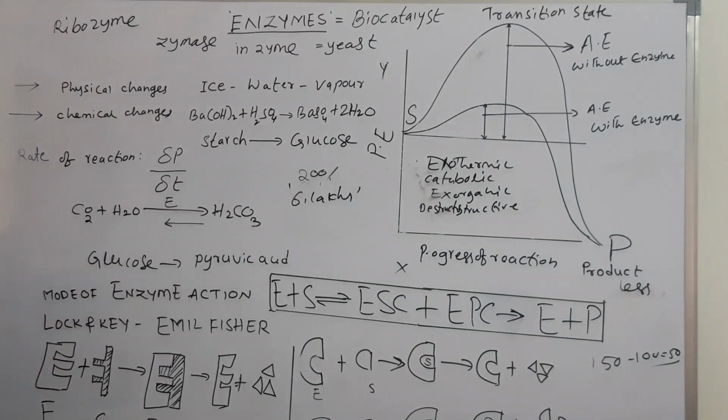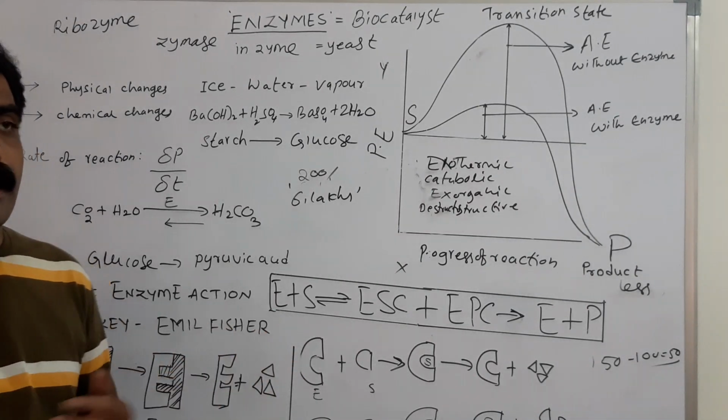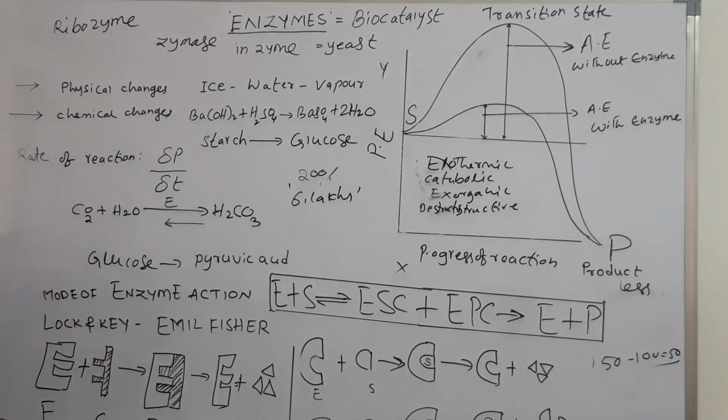According to this theory, the active sites are very rigid. They do not undergo any conformational changes. If the same type of substrate molecule which resembles the configuration of the active site comes, then only the reaction takes place. Otherwise, the reaction is stopped. Suppose here, this is the enzyme molecule, active site.